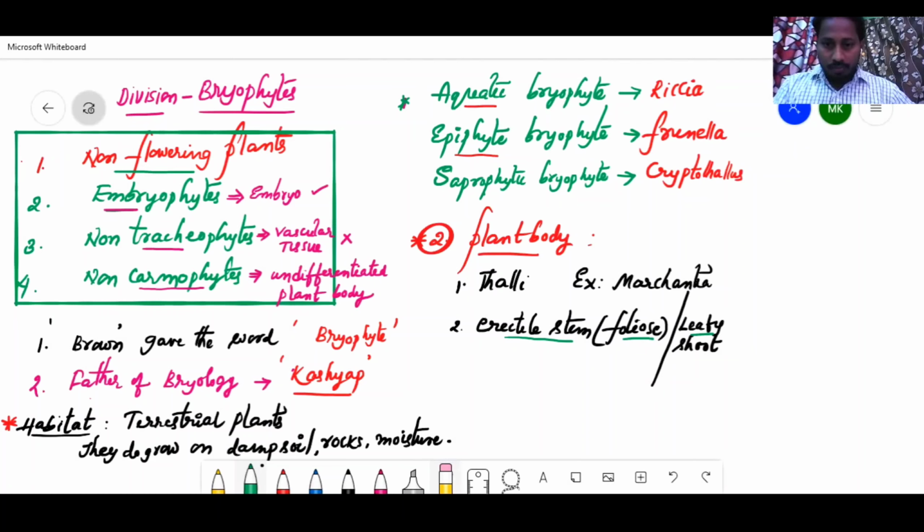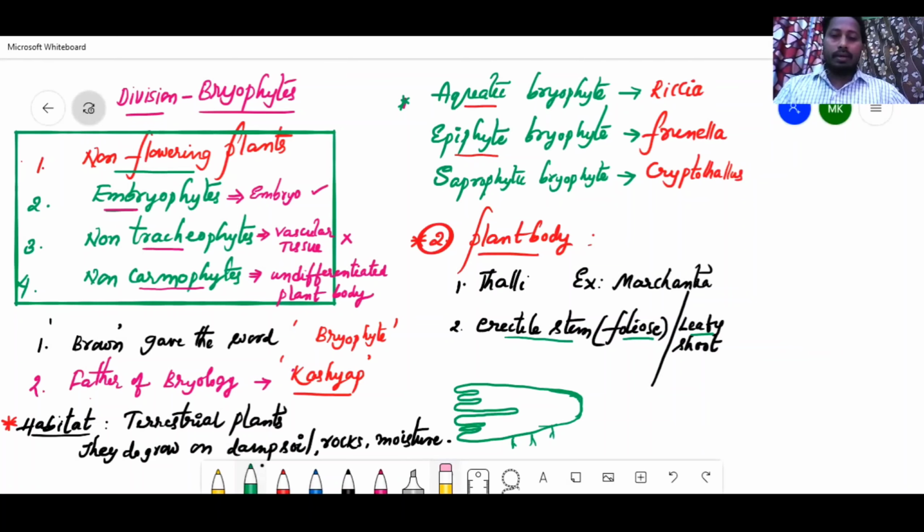So here, this is called thalli. There is no differentiation of root, stem, leaf. Okay, these are rhizoids.